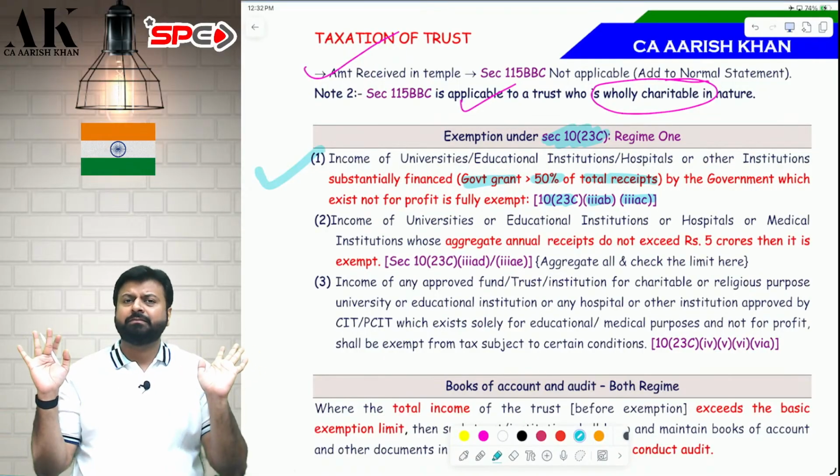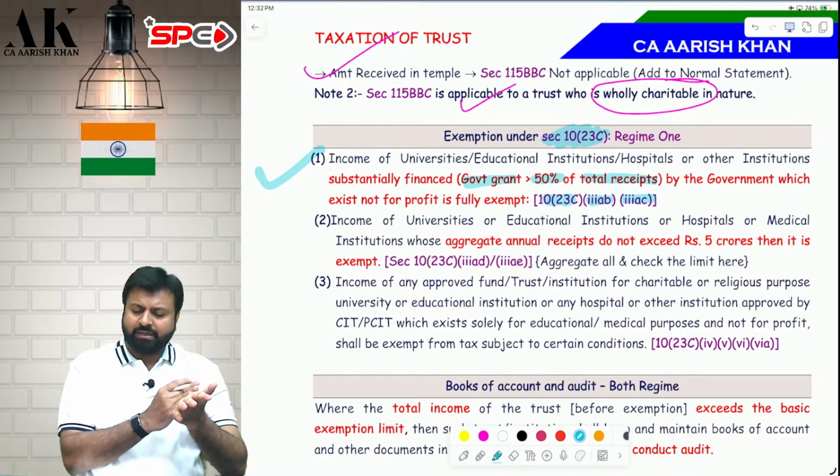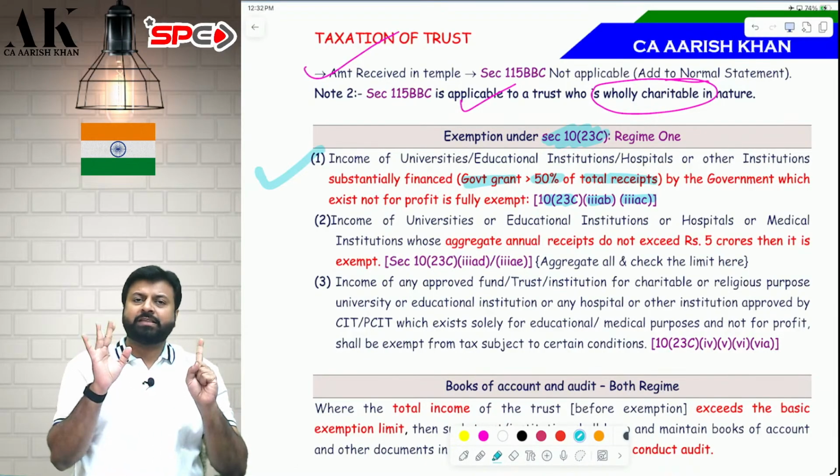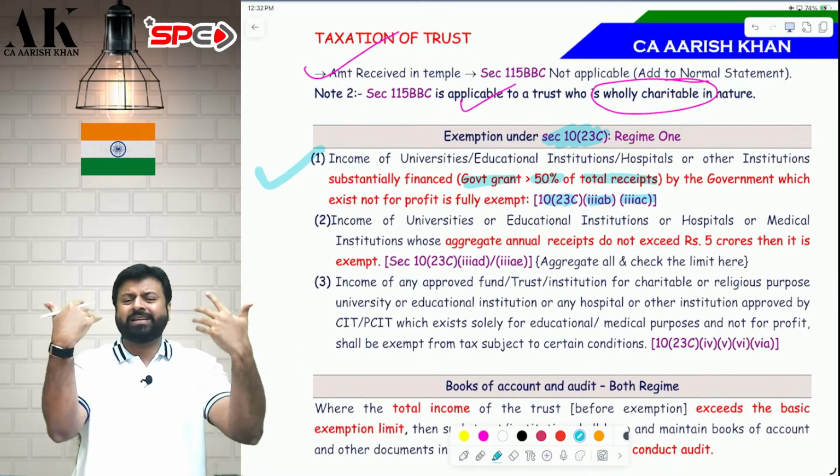They are exempt. So, if the total receipts of the trust is say 100 crore and the government has given a grant of 60 crore, then it is substantially financed by the government. Close your eyes and claim exemption.